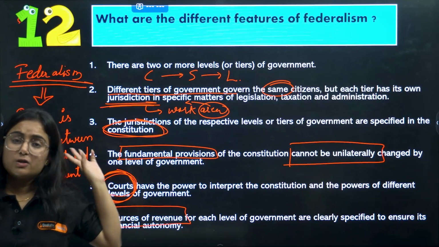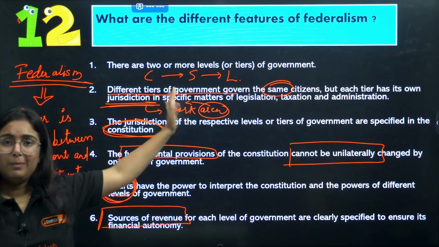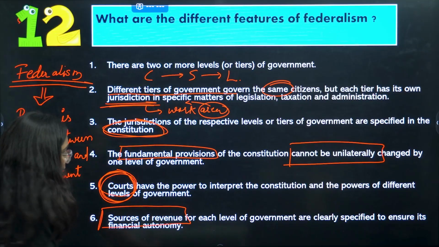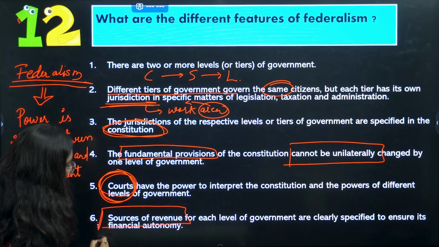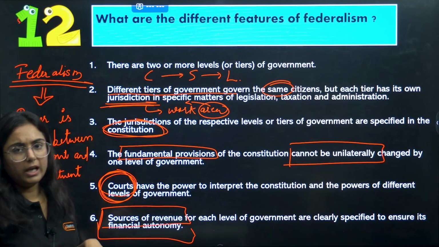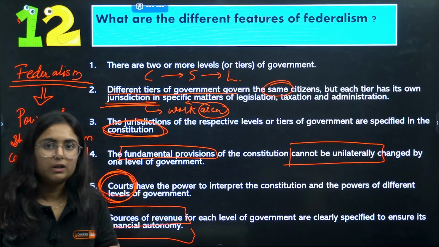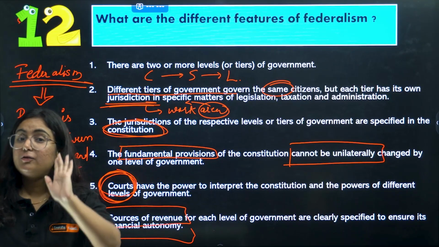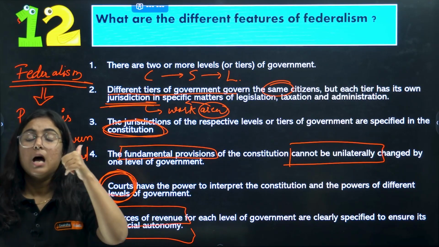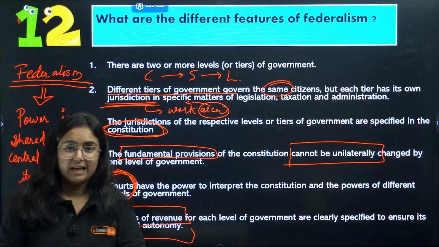Okay, the source of revenue for all the tiers of government is mentioned in the constitution so that they can get financial autonomy. Okay, so that they can get what? Financial autonomy. I have just used the keywords. Pay attention, we are revising it again in a minute.